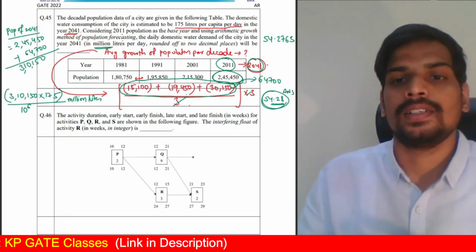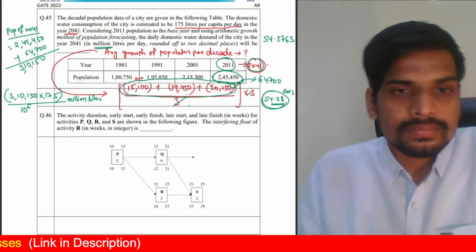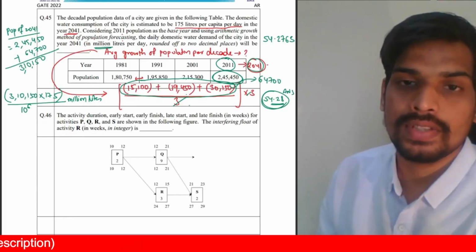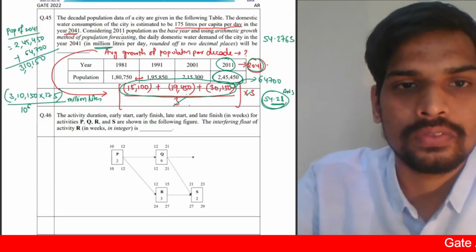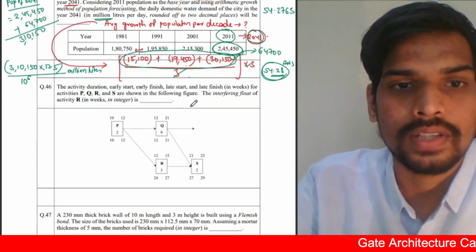So find that, multiply it by 3 because for 3 decades, and then find out the total population of 2041, multiply it with 175 liters per capita per day divided by 10 to the power of 6. That will give your answer for this question number 45.